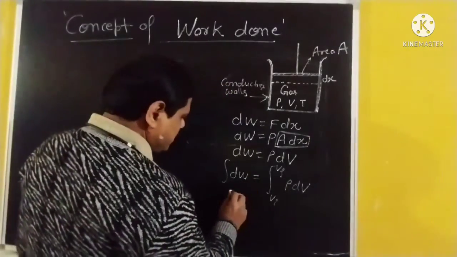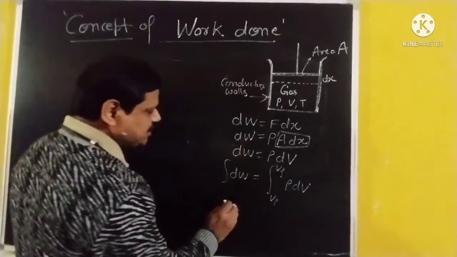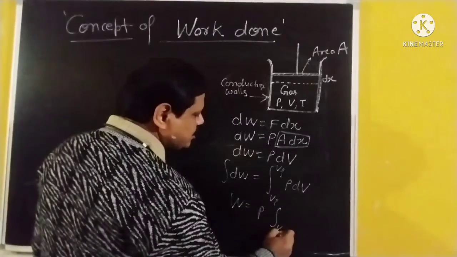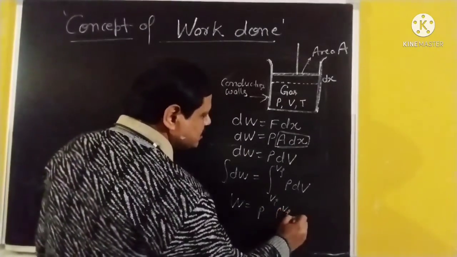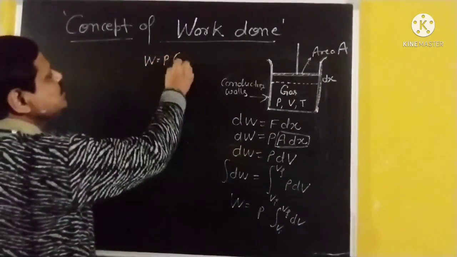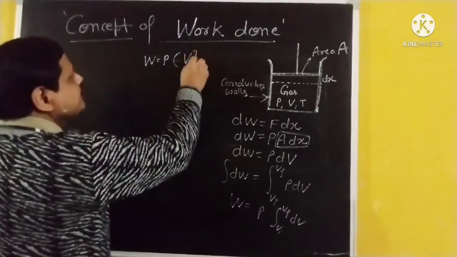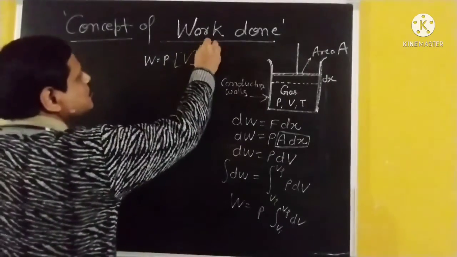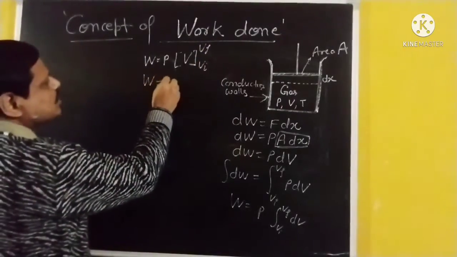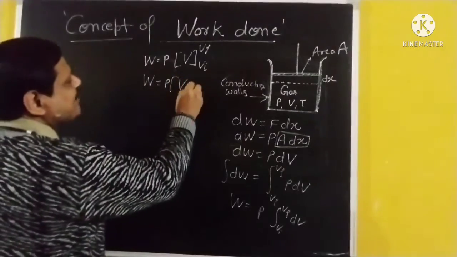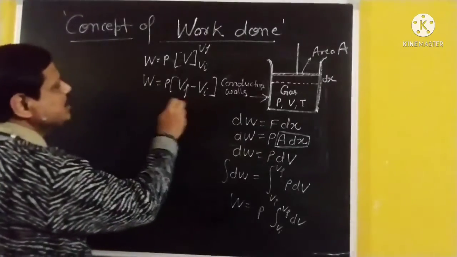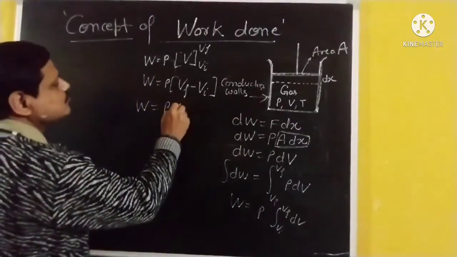Now, integrating dW, we get W is equal to P times the integral of dV, since integration is applied only on volume. Therefore, work done is equal to P times V, from upper limit to lower limit, so W is equal to P(Vf minus Vi), that is final volume minus initial volume, which is the change in volume.